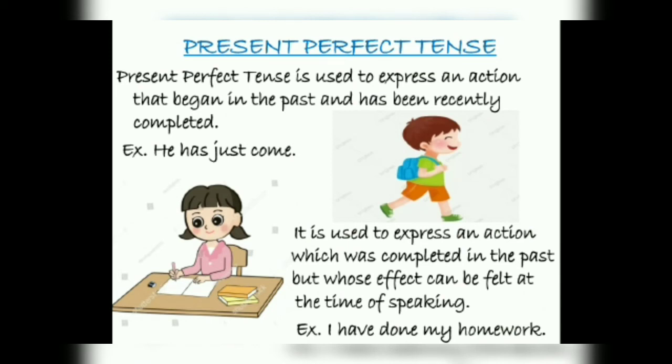The third one is present perfect tense. Now, what is this present perfect tense? हमको कब समझ में आए, कैसे समझ में आएगा कि what is simple, कब use करना है? So the present perfect tense is used to express an action that began in the past and has recently completed.